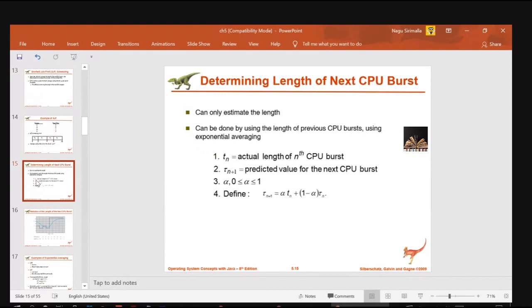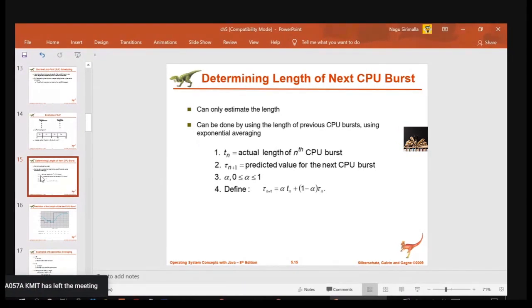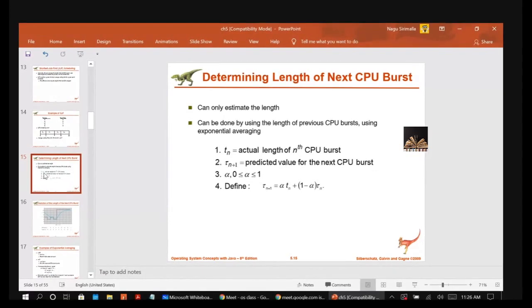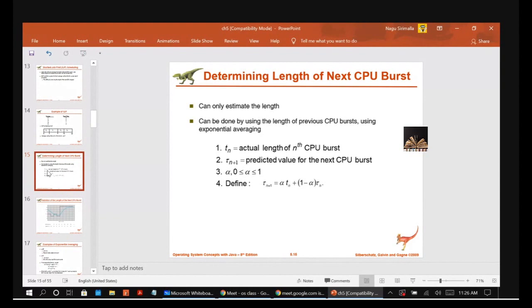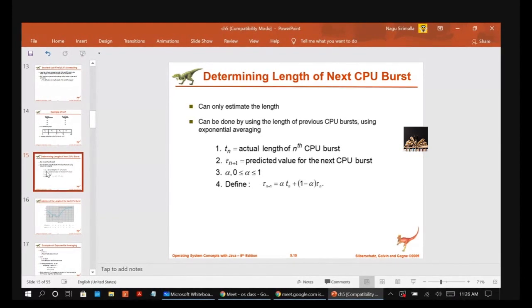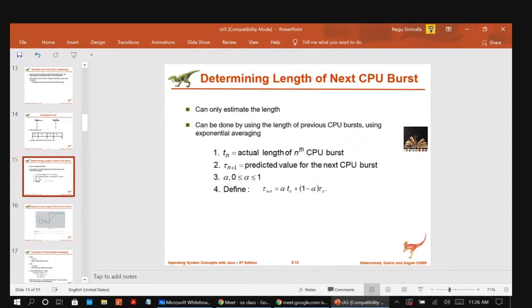We can only estimate the length, by considering the previous CPU burst. We assume that the next CPU burst will be equal to the length of the previous CPU burst.